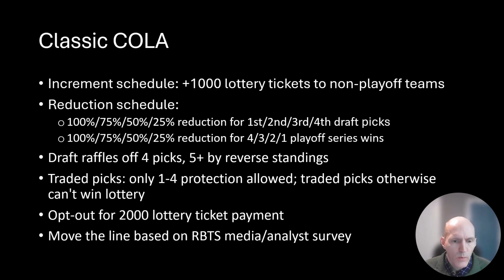Classic COLA, this is where we're going to have every non-playoff team get a plus 1,000 lottery tickets. When a team wins the first draft pick, they lose all of their lottery tickets. Their lottery index goes to 0. Second goes down 75%. Third goes down 50%. Fourth goes down 25%. Similarly, steps 100, 75, 50, 25, depending on how many playoff series a team wins. So the champion loses lottery index down to 0, whereas a team that wins just one playoff series, their lottery index is reduced by 25%.